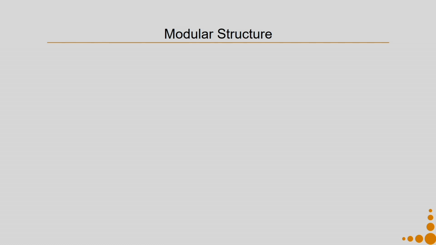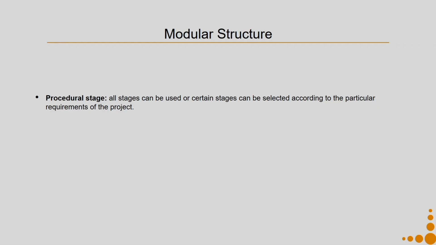The methodology is also very modular in structure, which means you have those 5 small procedural stages that we discussed: the strategic analysis, exploring opportunities, system concept design, and then detailing, and finally communication. Either you can do all the stages or you can select certain stages, and it will depend on the context that you are taking into consideration as well as the amount of resources that you have.